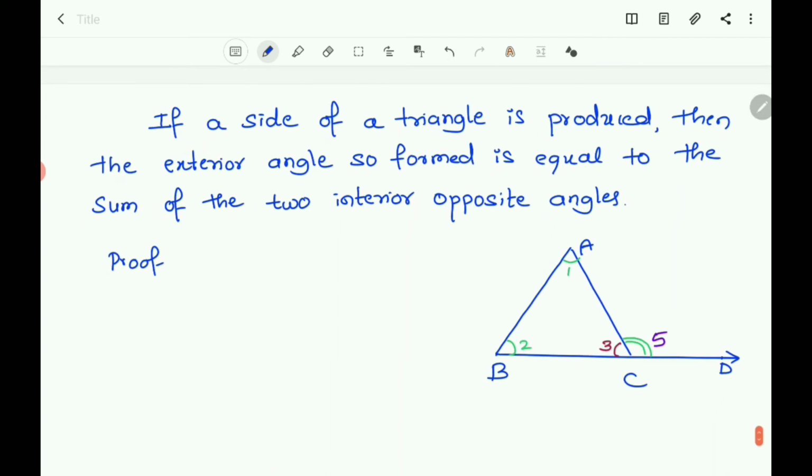Proof. You know that in triangle ABC, which side is produced here?